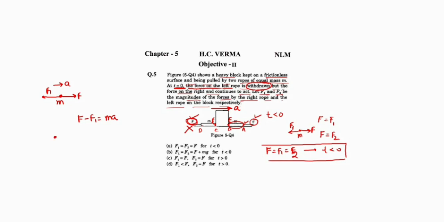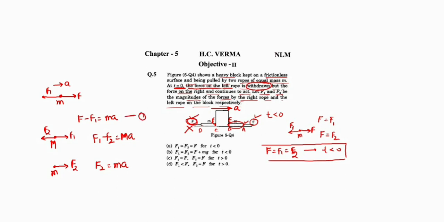Secondly, we draw the FBD of the block. Say the mass of the block is capital M. Force F1 is acting towards right, F2 is acting towards left. Now the equation is F1 minus F2 equals Ma. Am I clear? Now we draw the FBD for the left rope of mass m. F2 is acting towards right and F is removed. So the equation is F2 equals ma.